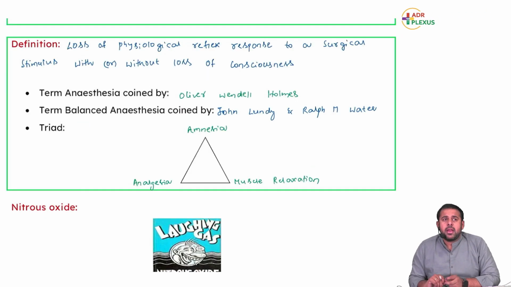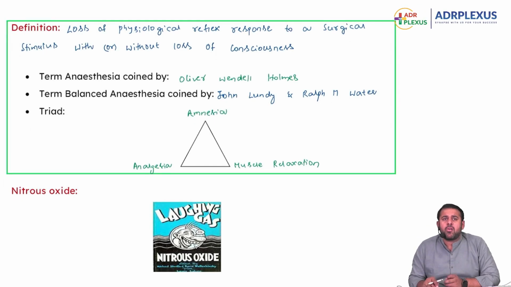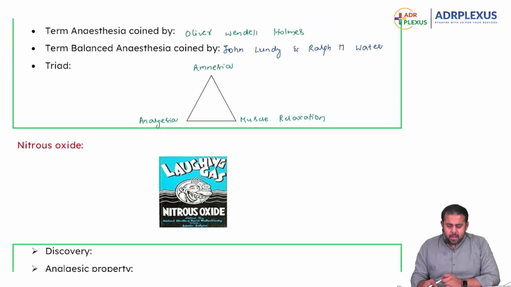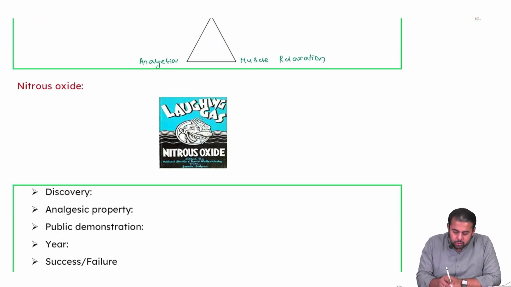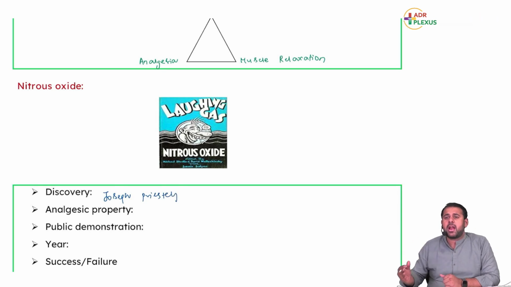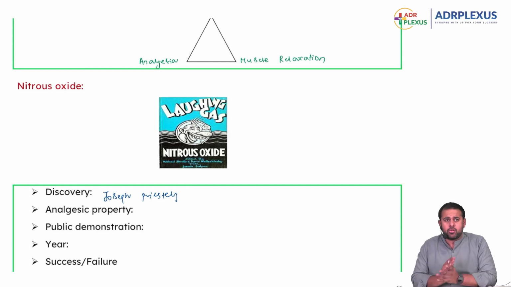Then coming to the important drugs, like how anesthesia evolved. Nitrous oxide is also called laughing gas. This laughing gas was discovered by Joseph Priestley, who is also the same person who synthesized and discovered oxygen.